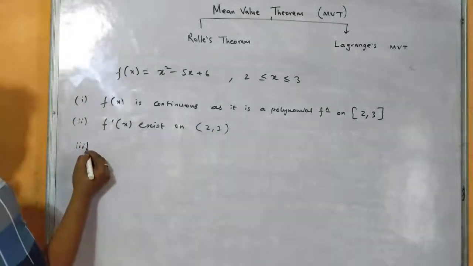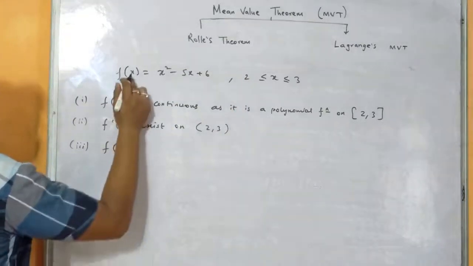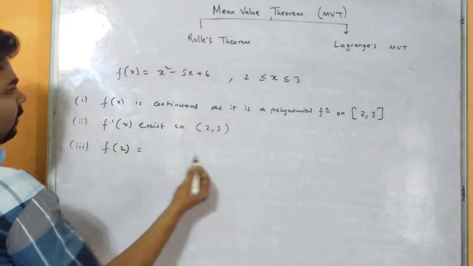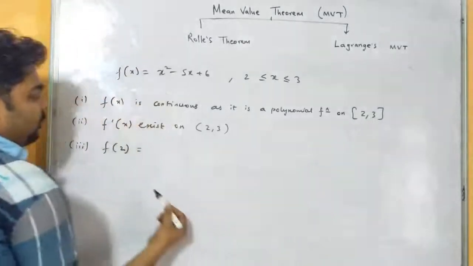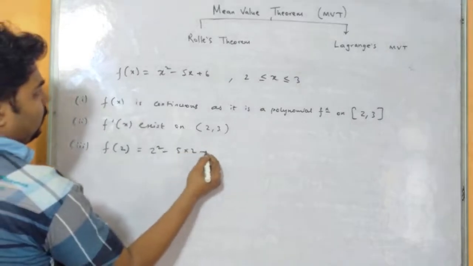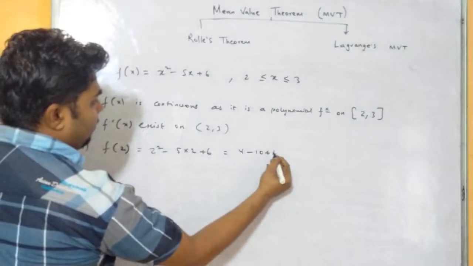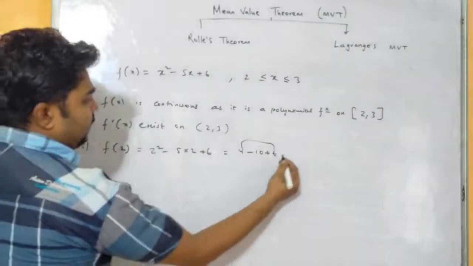Now for point number 3 we have to find f(2). In place of x first we have to substitute 2 because our limit is (2, 3). So f(2), if I substitute 2 here, we get 4 minus 10 plus 6, that is 6 plus 4 is 10, 10 minus 10 is 0.